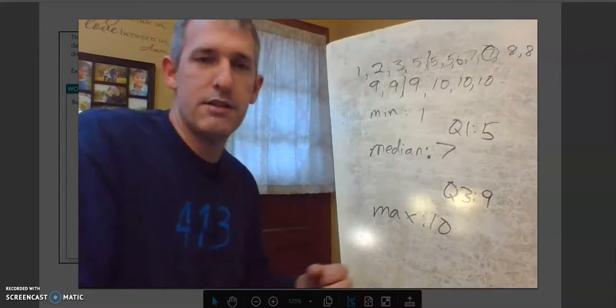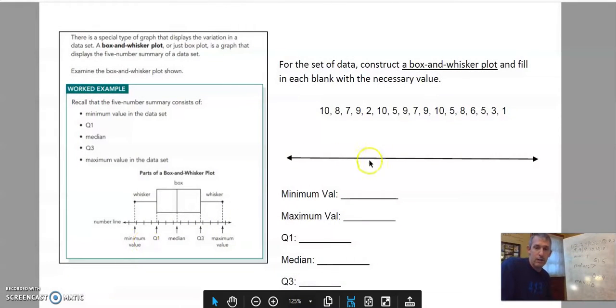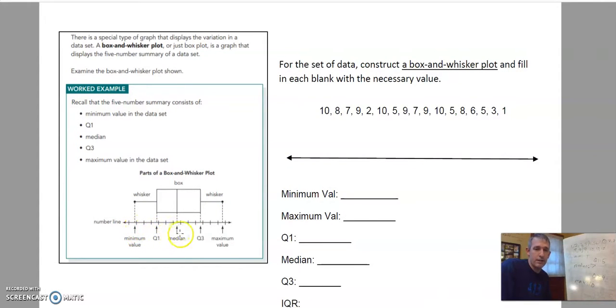Now I'm going to turn that into a box and whisker plot. The way that we're going to do that is use a number line. As you can see, each one of these values gets a point on our number line, so there's going to be 5 points. 1, 2, 3, 4, 5. So I'm going to do that down here, and it's going to become a rough sketch. So 1, 2, 3, 4, 5, 6, 7, 8, 9, 10.